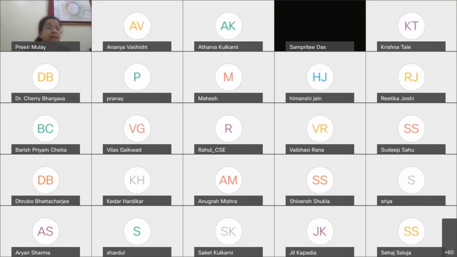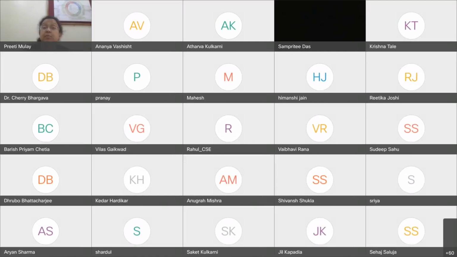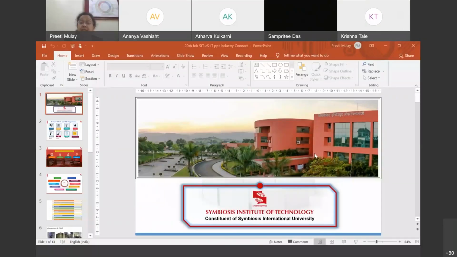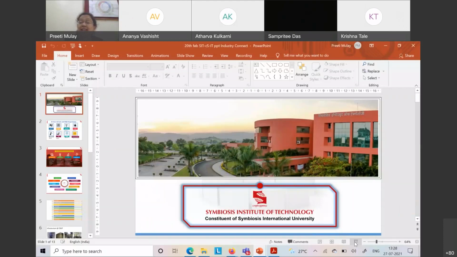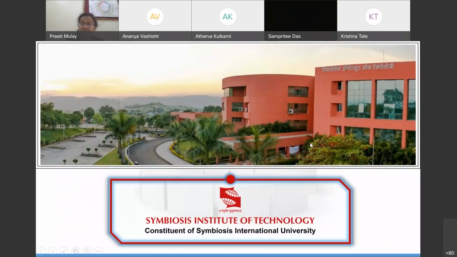All right. And here you go with one more detailed PPT. Yes, so I hope my screen is properly visible to one and all. So, my dear friends, this is how our SIT building looks. A wonderful campus, very green and very beautiful. So this is our building, and this is no longer only a tiny building. We have enhanced our infrastructure, so it is bigger than this particular building now.